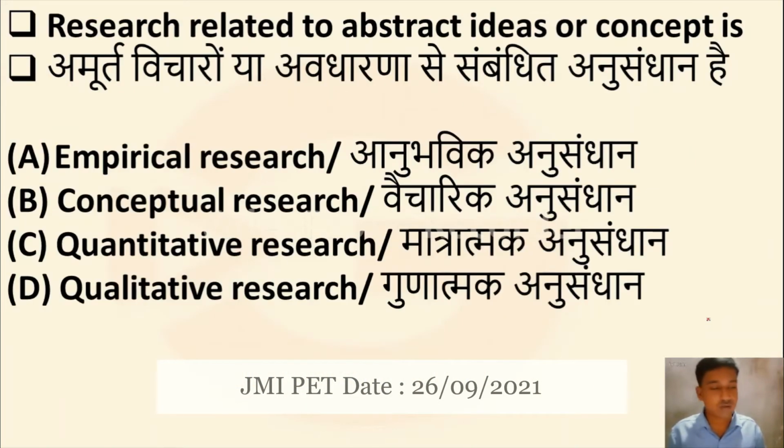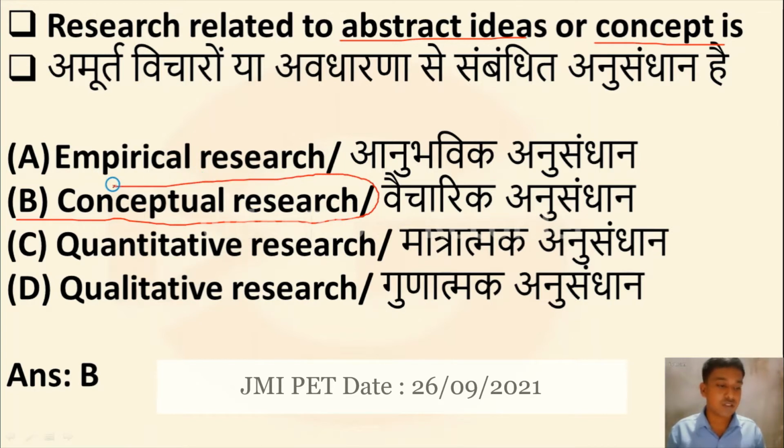So let us move to the next question. Research related to abstract ideas or concepts is known as: option A empirical research, option B conceptual research, option C quantitative research, option D qualitative research. Yes, when the research is related to various concepts or ideas, then it is known as conceptual research. Please remember, if the research is related to concepts, the answer is hidden in the question only. When you attend a question, please read it very carefully, then you can answer.